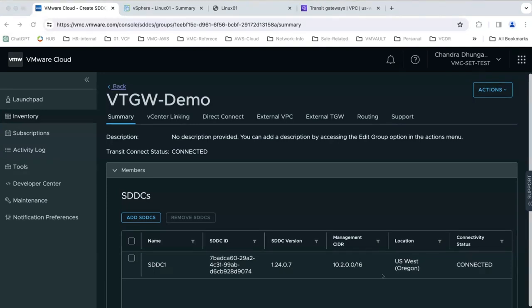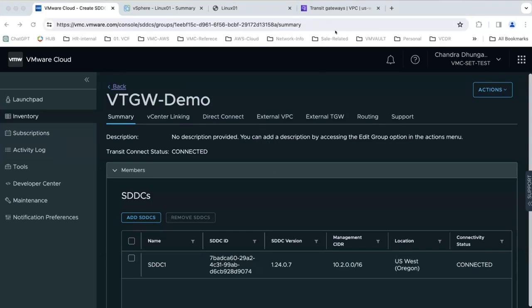All right. It looks like the SDDC1 connection with the VTGW is done, and it has come up as connected. How long did it take, Chandra, to get to this state? Basically, it takes 5 to 10 minutes. If the environment is bigger, it might be a little longer, but in our case it completed in 6 minutes. So what's the next step? The next step is step 2, associating with the DX gateway.